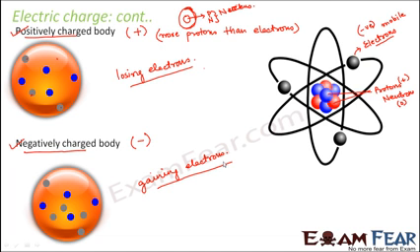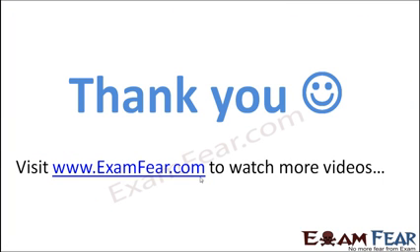So electrons are like the kids, and the protons are like the old people. Protons will remain inside and they cannot move from one atom to another, but electrons can. Therefore, whichever object gains electrons will become negatively charged, and whichever object loses electrons will tend to become positively charged.